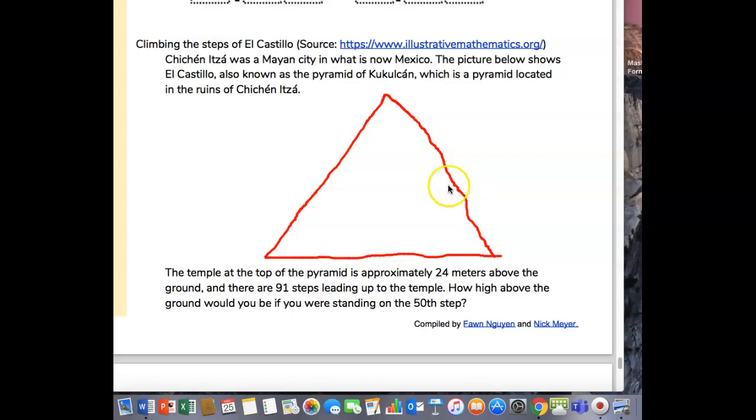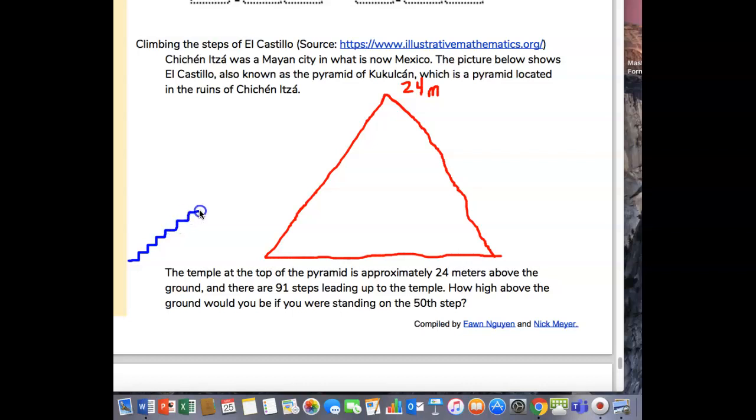All right, so we find out that this pyramid is 24 meters high. And then we have steps going up to the pyramid. Again, these aren't going to be great either, but these are steps going up to the pyramid.